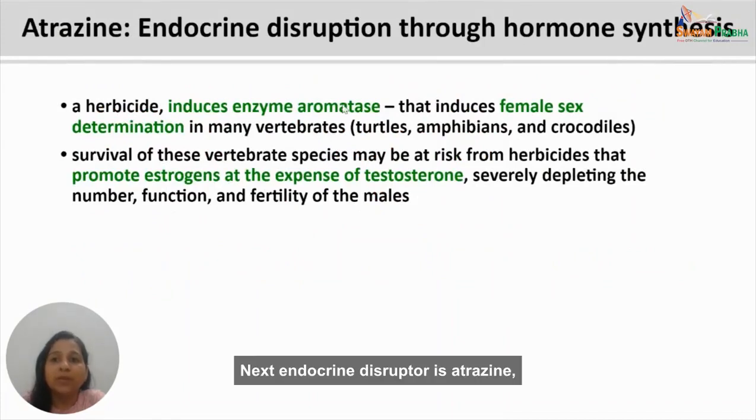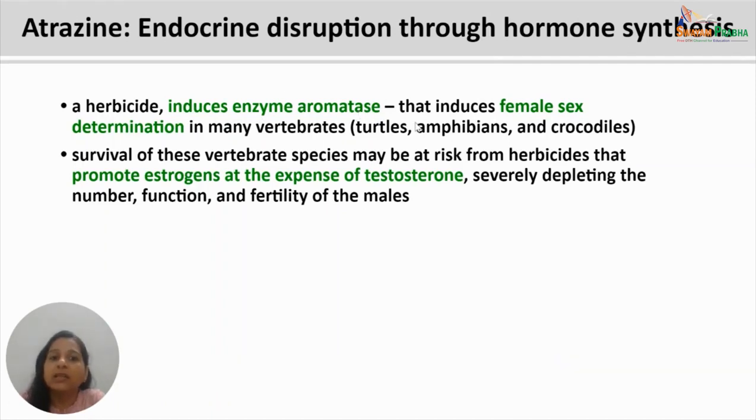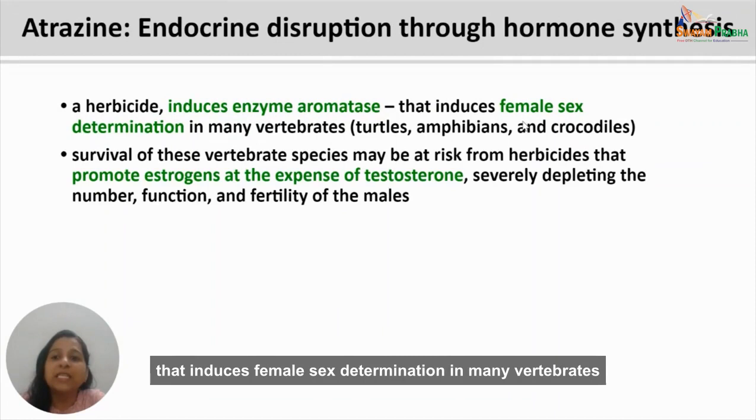Next endocrine disruptor is atrazine, which is a herbicide. It acts through hormone synthesis. So atrazine induces enzyme aromatase synthesis first, which induces female sex determination in many vertebrates, as has been seen in turtles, amphibians, and crocodiles.